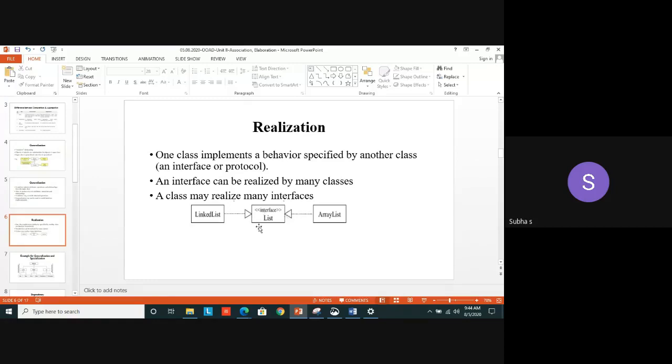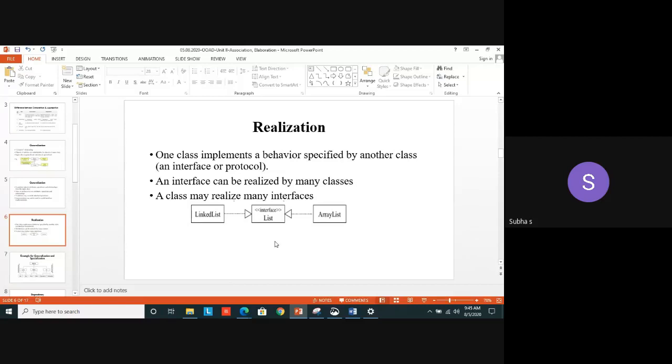So here I am using an interface called what? List. Which class implements this list? A linked list. So here, on the left side, we are using three classes: linked list, list and array list. List can be used as an interface. Which class implements this behavior? The linked list implements this list. It can be used by whom? It can be used by some other class, array list or stack, queue, anything. Okay. So this is called realization. An interface can be realized by many classes.